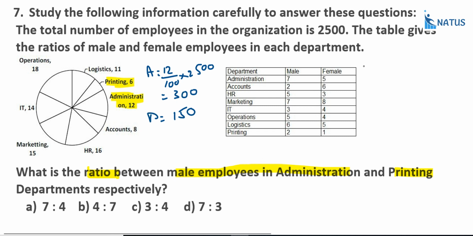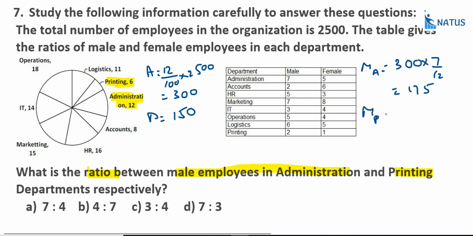Next, males in administration: that is 300 into, here male and female are in the ratio 7 is to 5. If you divide 300 into 12 parts, 7 parts belong to male, so 7 by 12. This is equal to 175.